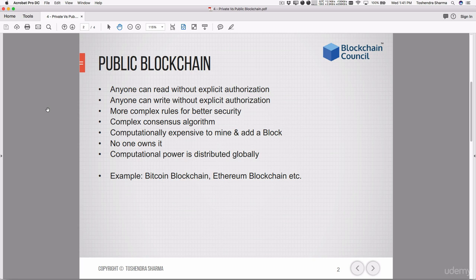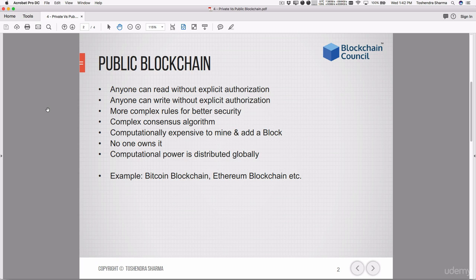Since it is a public blockchain, all the nodes together own it. There is no single owner who can claim ownership of the blockchain. Though there can be a foundation or an organization working as a mediator and coordinating a group for the entire community, that doesn't mean that organization owns it. For example, in the case of Bitcoin, there is the Bitcoin Foundation. In the case of Ethereum, there is the Ethereum Foundation, which coordinates all the development, but they are technically not the owner of the Ethereum blockchain.